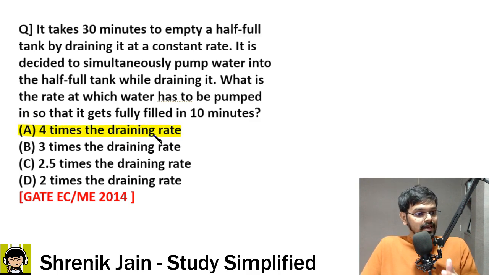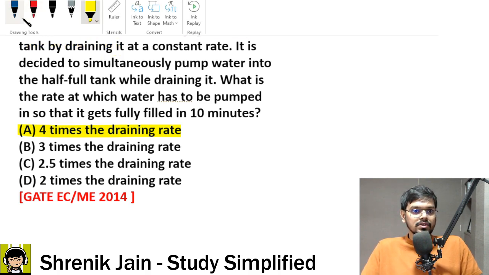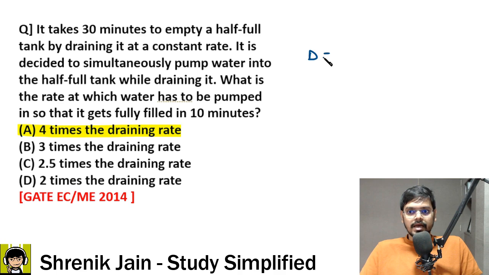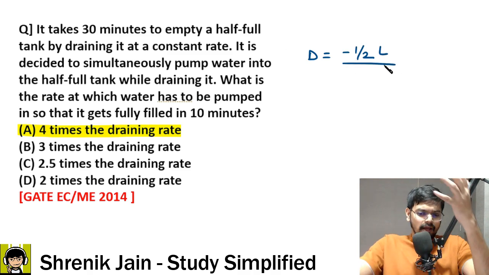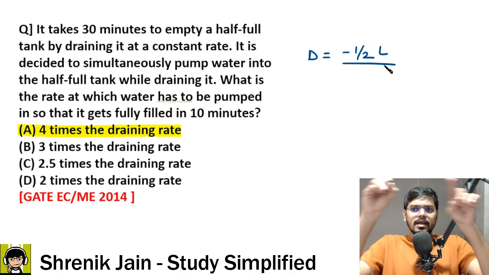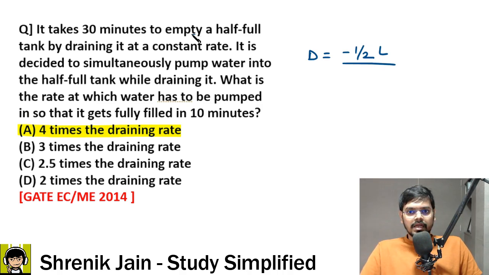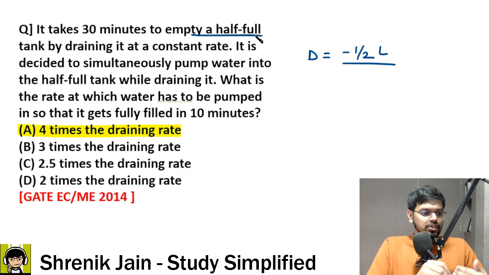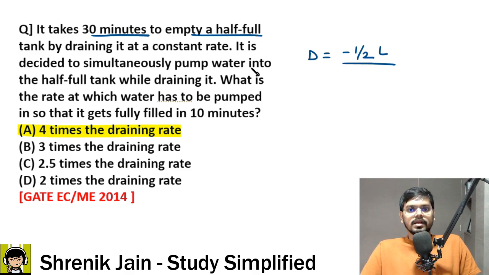You have to first analyze the given statements. It takes 30 minutes to empty a half full tank by drainage. So drainage has an efficiency, check it out. Drainage has efficiency of doing negative work, that is emptying the half full tank. Assuming that the tank has 1 liter capacity, this drainage is emptying the half full tank, which means half liter in 30 minutes. So the denominator should be 30 minutes.